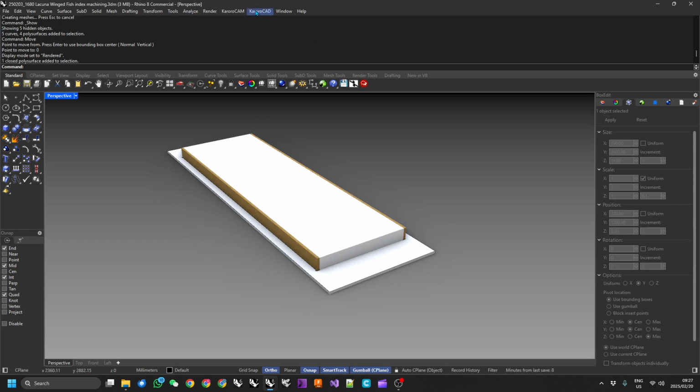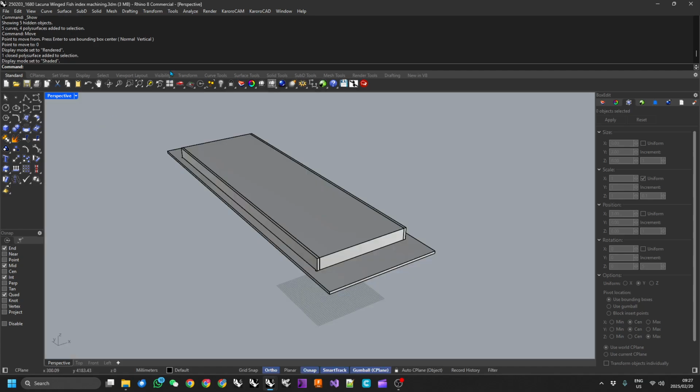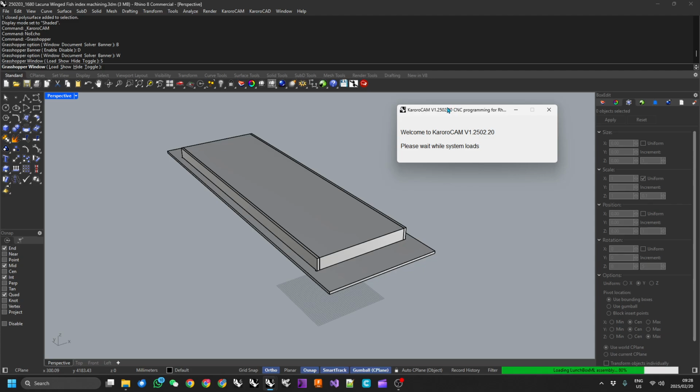I'll go back to my shaded view, and I'm going to launch KaroroCAM. And we'll just wait for this to load up.